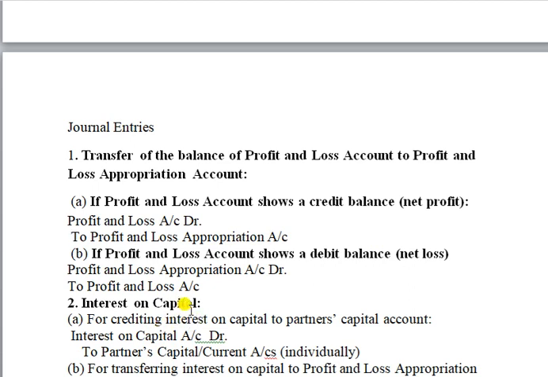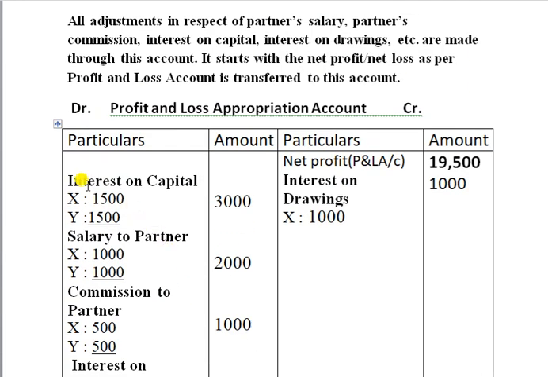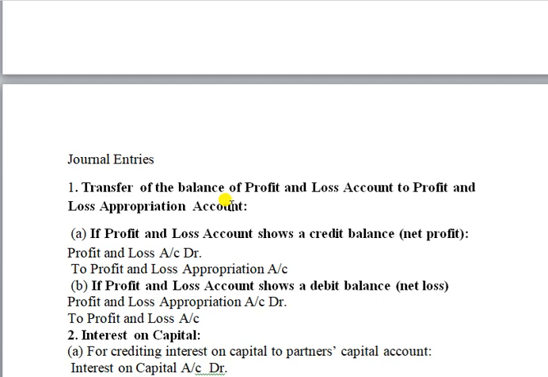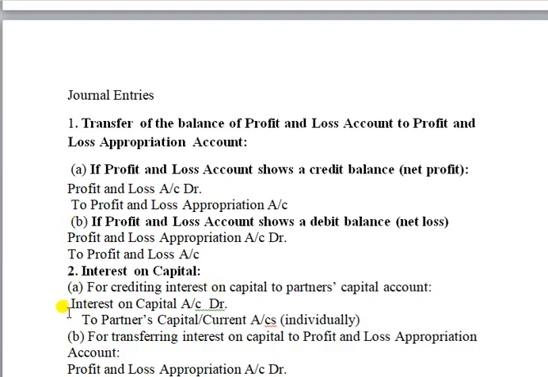Now, interest on capital comes on the debit side. You know very well what the journal entry is: Profit and loss appropriation account debit to interest on capital. First of all, for crediting interest on capital to the partners' capital accounts, we have to credit this amount to the partners' capital accounts. We are giving this amount to the partners, so we should pass another journal entry.